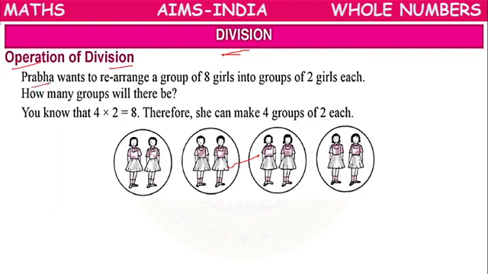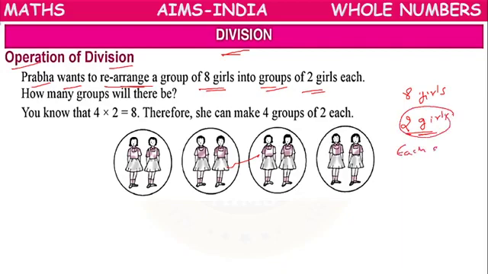So here Prabha wants to rearrange a group of 8 girls into groups of 2 girls each. Means there are a total of 8 girls. She wants to arrange groups, and each group should have 2 girls.